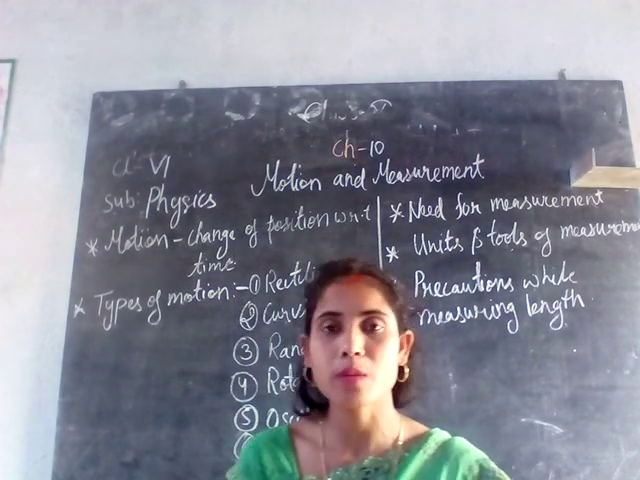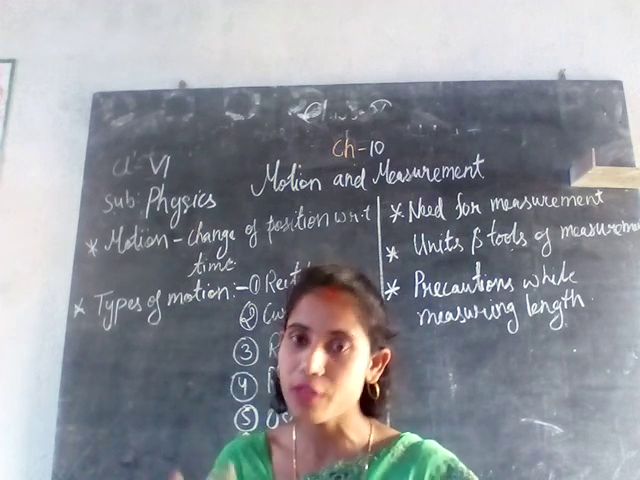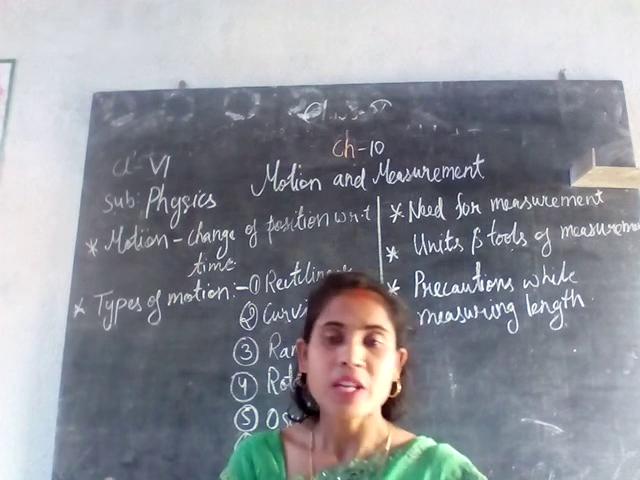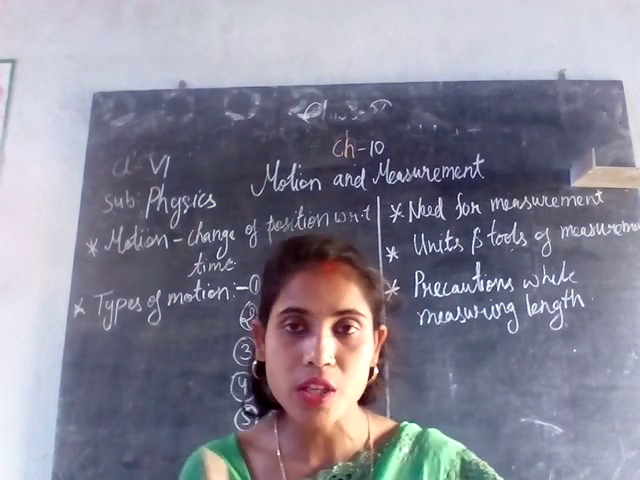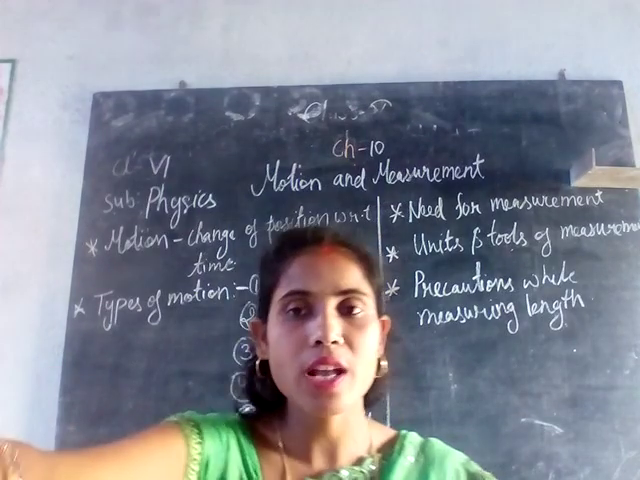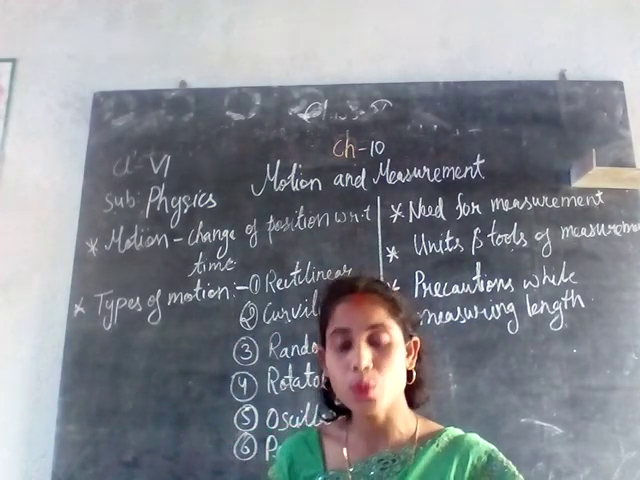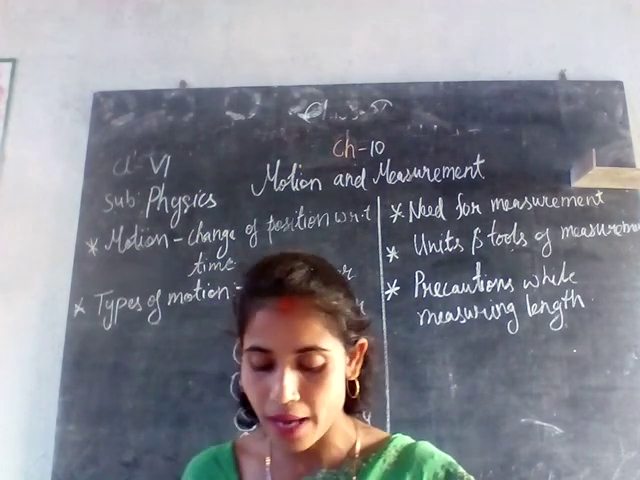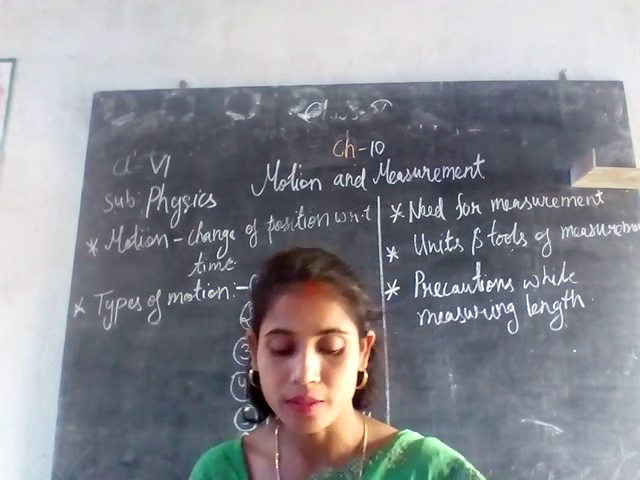Then we have periodic motion. That means it moves in a fixed path and within a fixed limit of time. That motion is called your periodic motion. The example is the revolution and rotation of the earth, which takes 365 days to complete. So we can say motion which repeats itself after fixed or regular intervals of time is termed periodic motion. An example is the revolution of the earth.